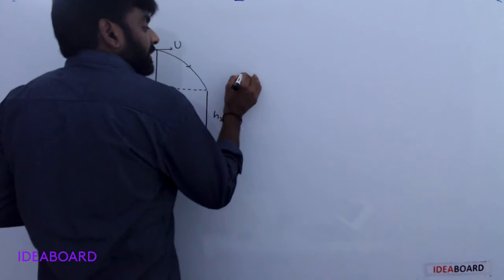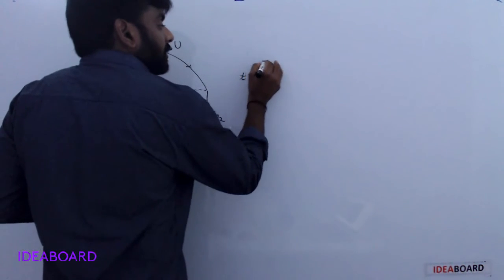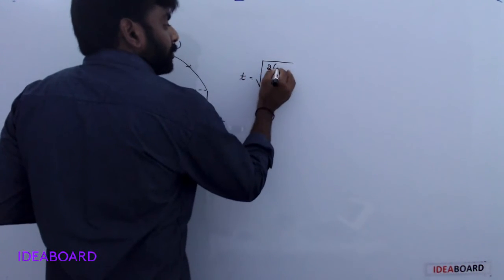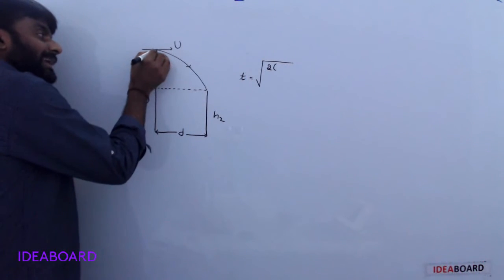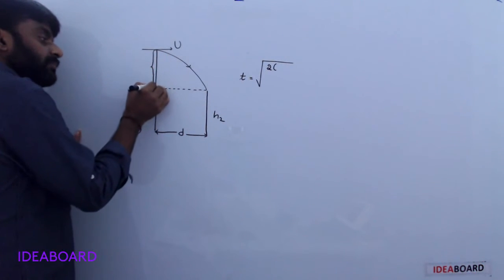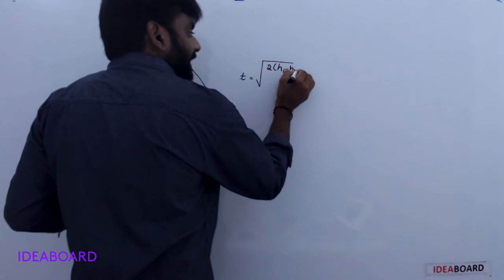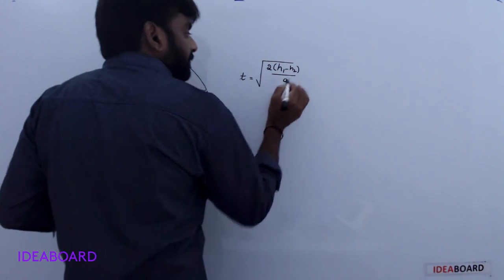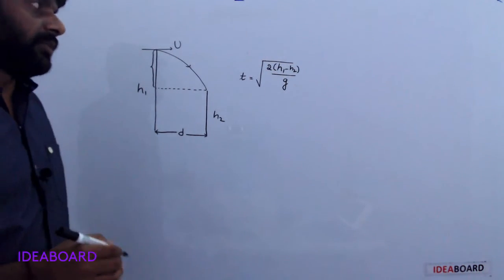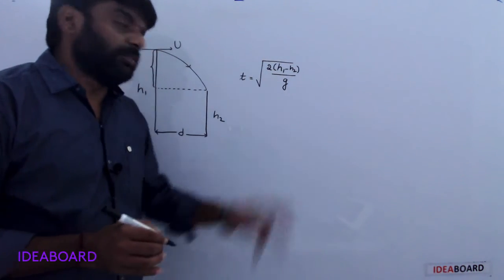Now here time is root of 2, considering only this separation, h1 minus h2, by g. t is equal to square root of 2 into h1 minus h2 by g.